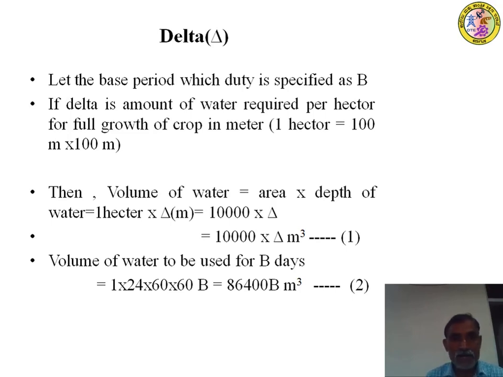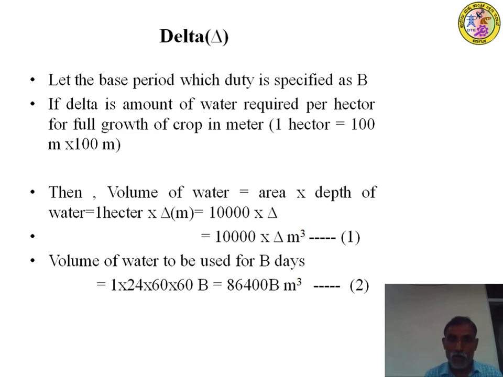Let the base period for which duty is specified be capital B. If delta is the amount of water required per hectare for full growth of the crop in meters, note that 1 hectare is an area which measures 100 meters by 100 meters.